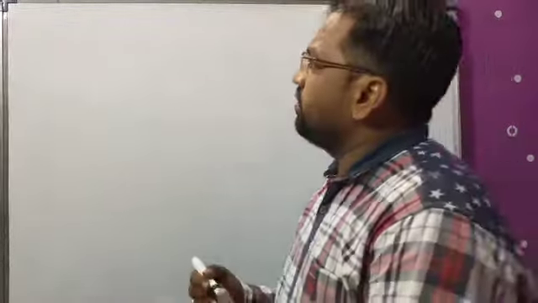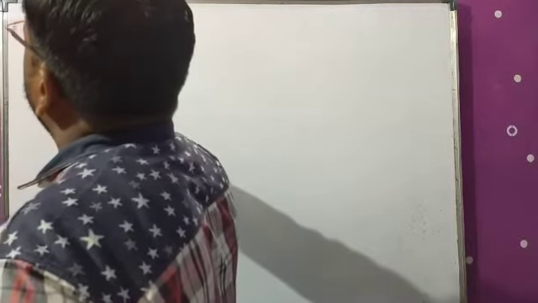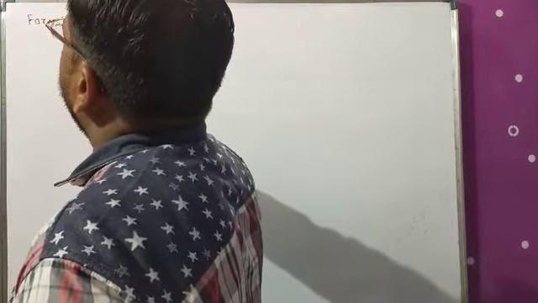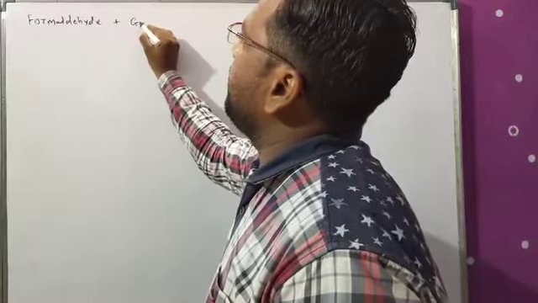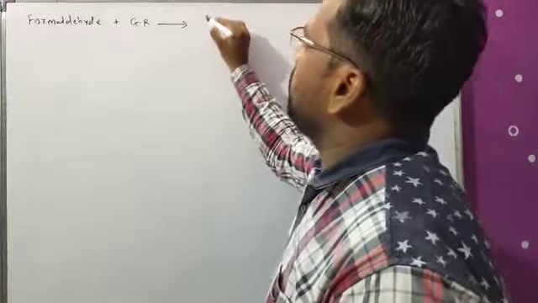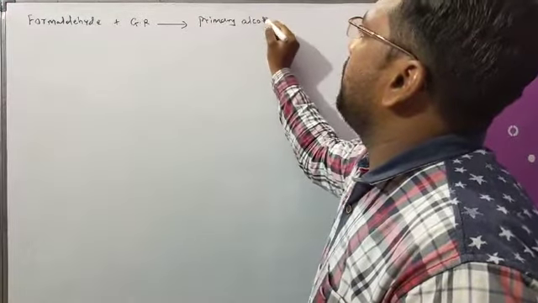Now see here, when formaldehyde reacts with Grignard reagent, it gives the product of primary alcohol.